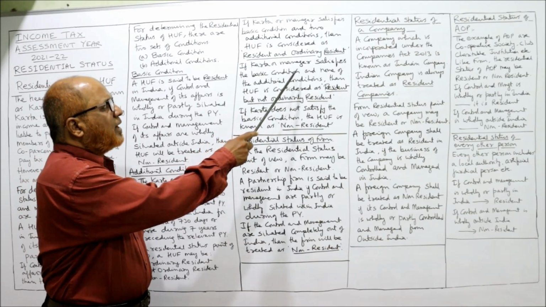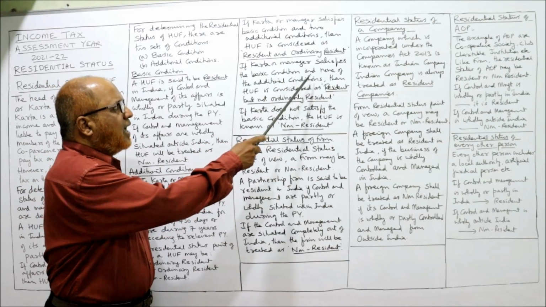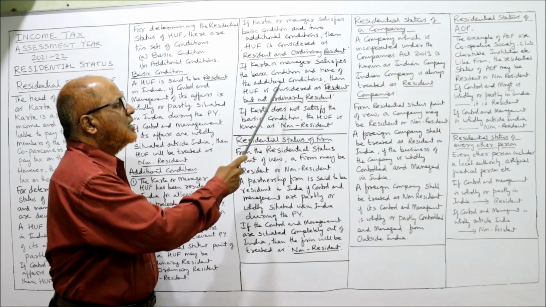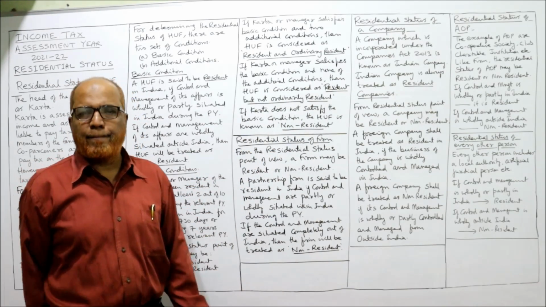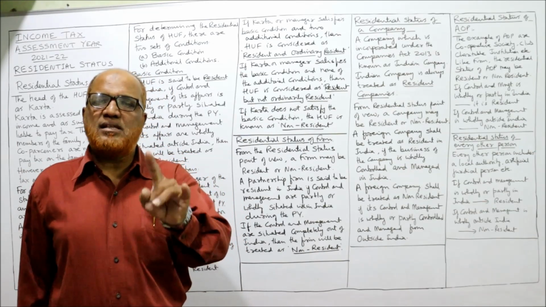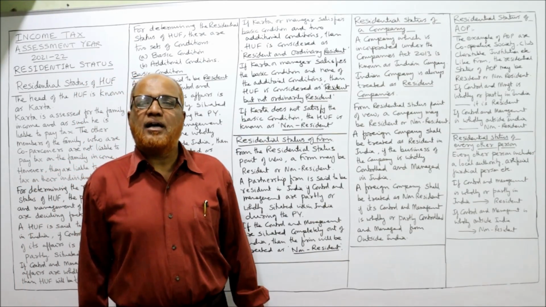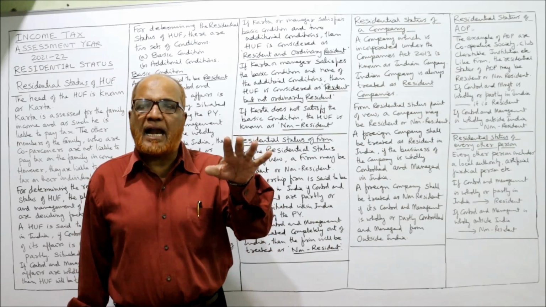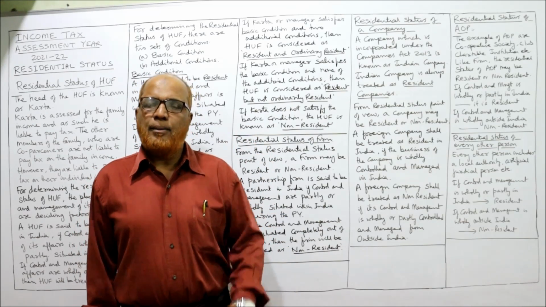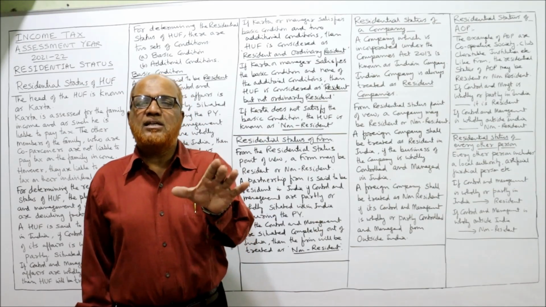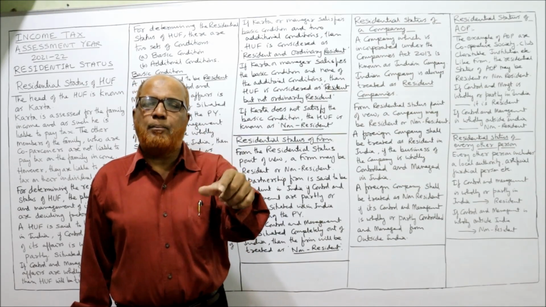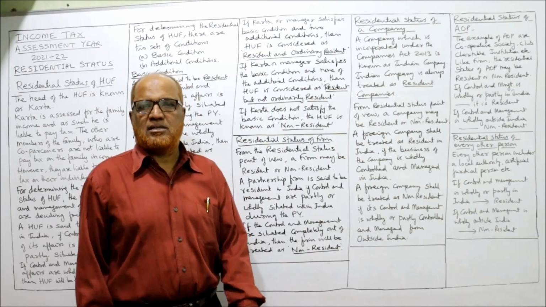Second, if the Karta or manager satisfies the basic condition and none of the additional conditions, then HUF is considered as resident but not ordinary resident. The HUF satisfies the basic condition, but Karta has not satisfied the additional conditions. Basic condition satisfied, additional condition not satisfied. Then this HUF is called resident but not ordinary resident.